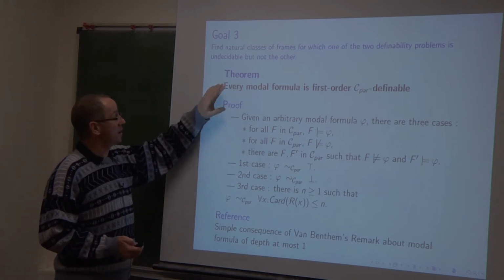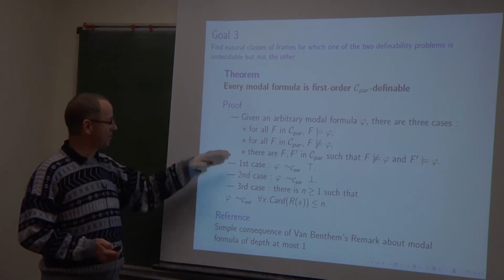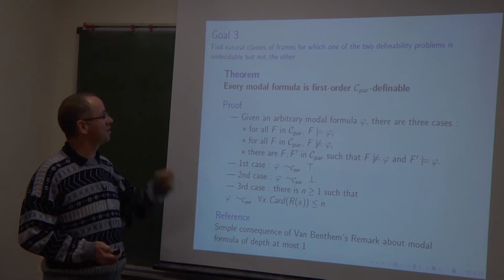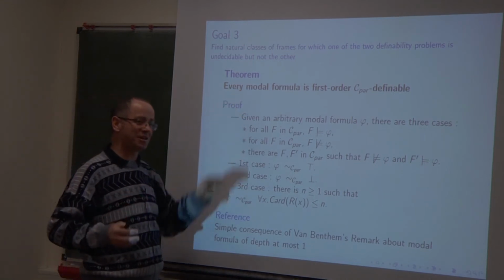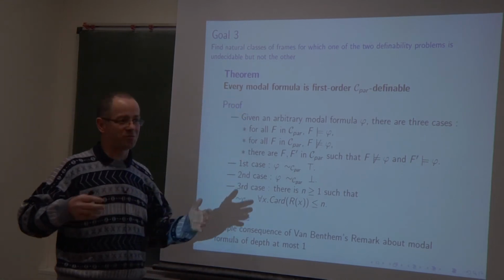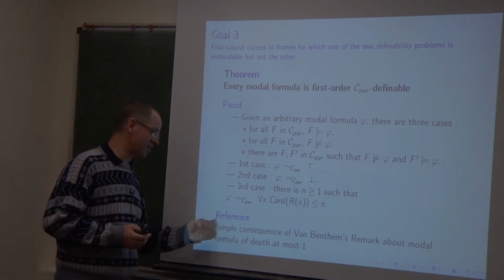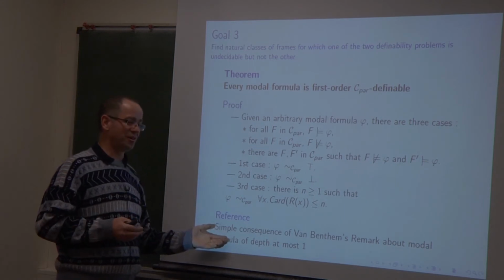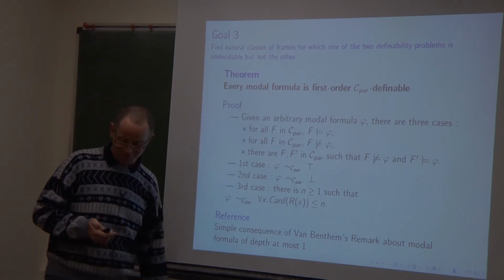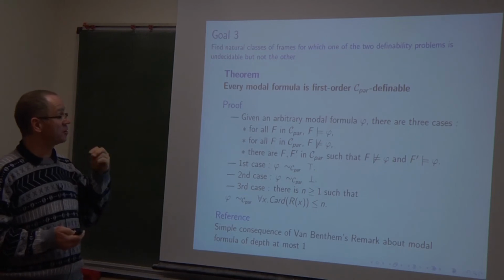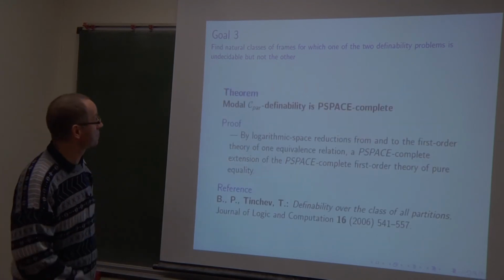So what are we claiming about this? In fact, I have written the proof to show that I am clever. But in fact, this proof can be replaced by the remark of Van Benthem, because in S5, in the class of all partitions, that is to say, when we consider modal logic S5, every modal formula is provably equivalent to a modal formula of modal depth at most 1. And therefore, by the remark of Van Benthem, such a modal formula is first order definable. And therefore, in this class of frames, C par, every modal formula is first order definable. So first order definability with respect to this class is a trivial problem. Every modal formula is first order definable.